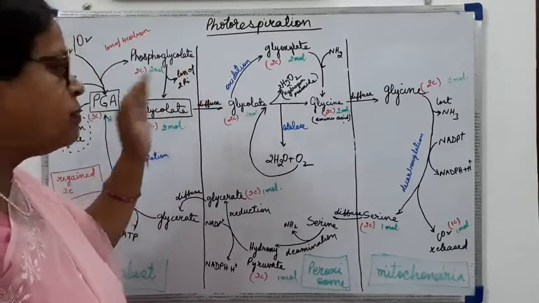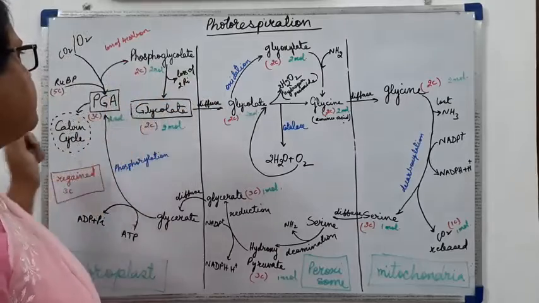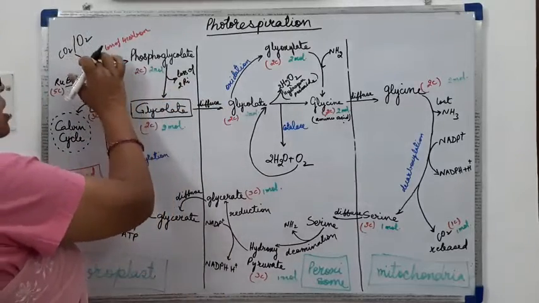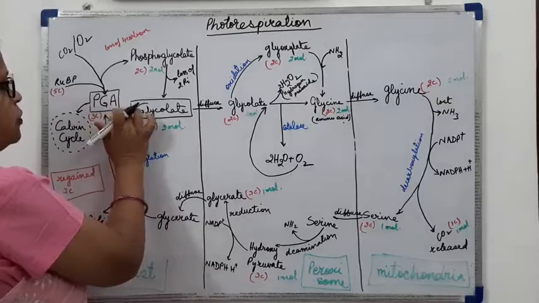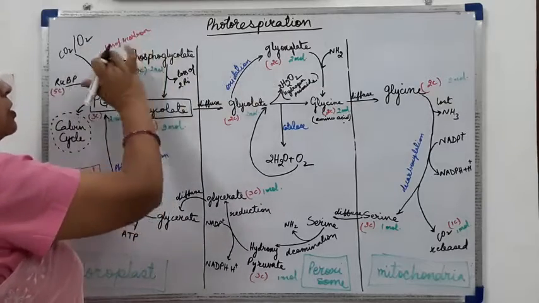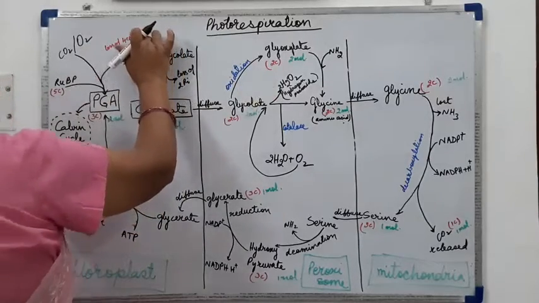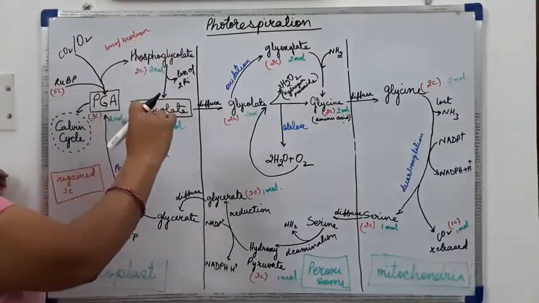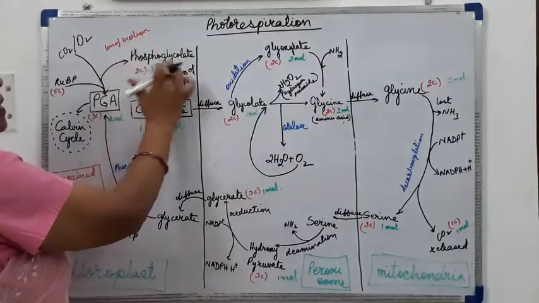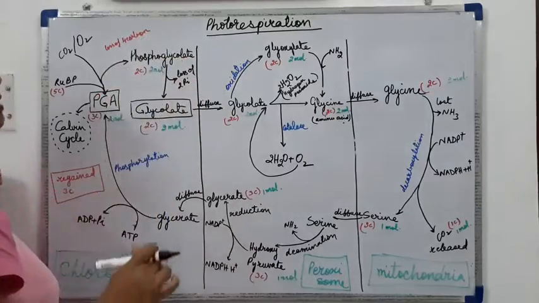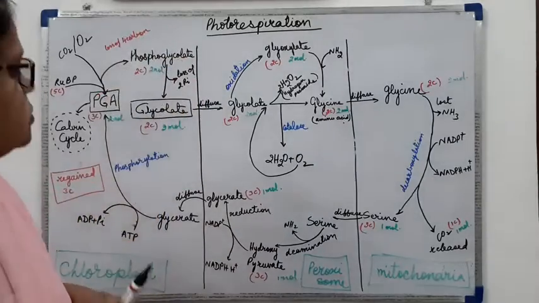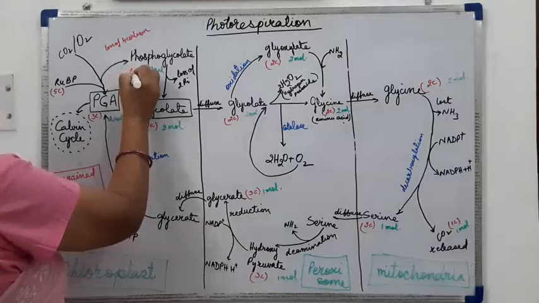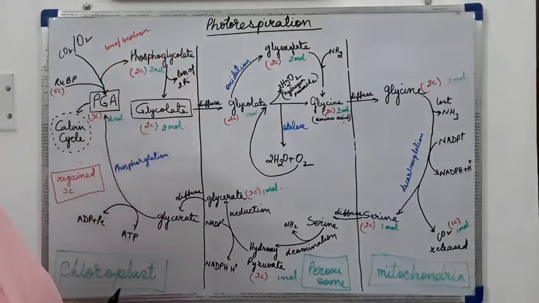But in case oxygen concentration is more, then the CO2 fixation will stop, or the PGA which is formed will lose carbon atoms and become a 2-carbon compound, that is phosphoglycolate.